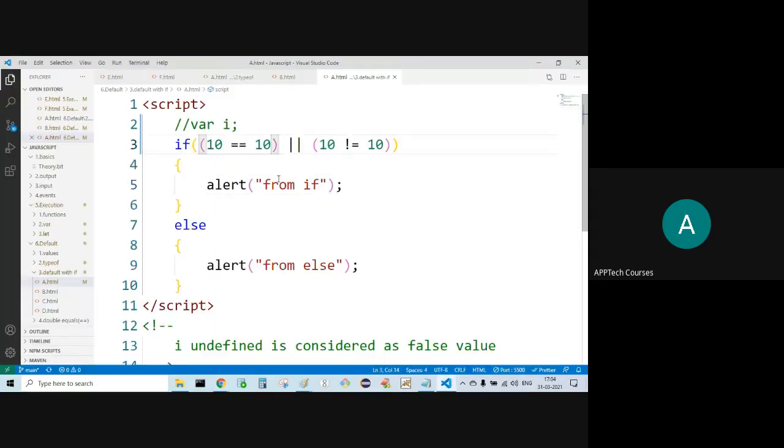Let's say here, what happens? Both are false. I'll get from else.